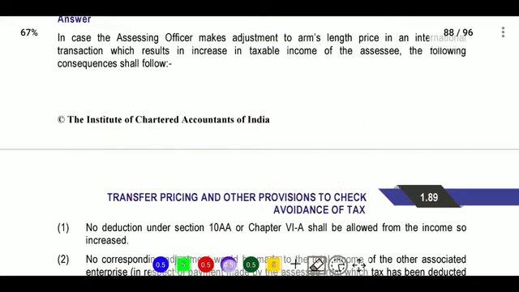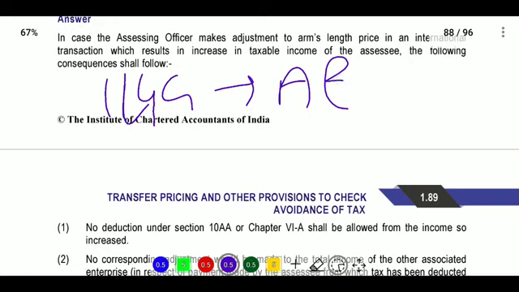What can the assessee do? If the assessee is a person eligible under section 144C, he can make an appeal against the order passed by the assessing officer. The appeal can be filed to the appellate authority, the Income Tax Appellate Tribunal, or to the Commissioner as per section 246A.